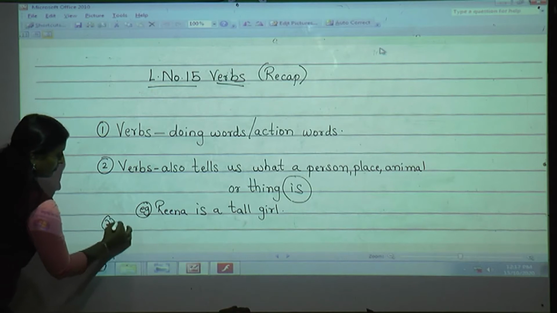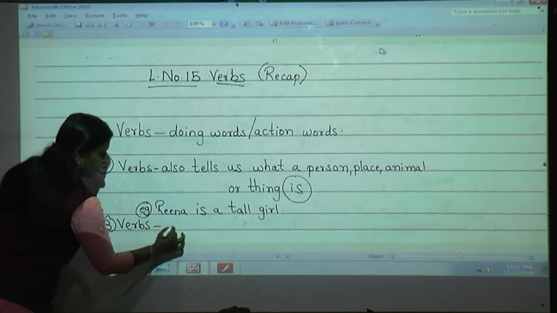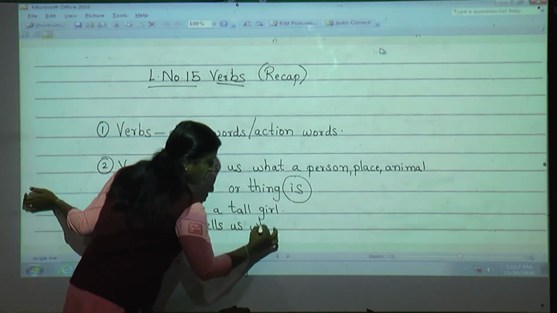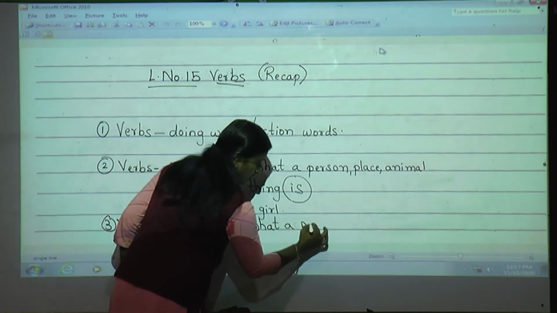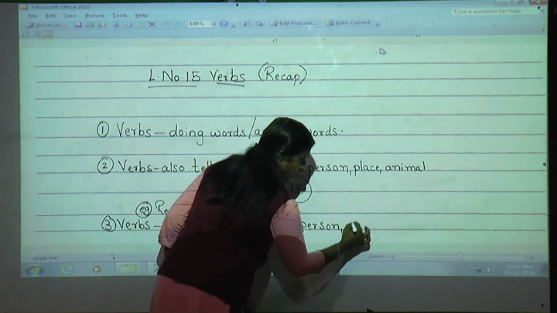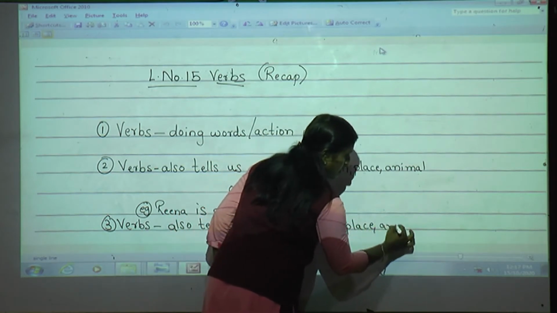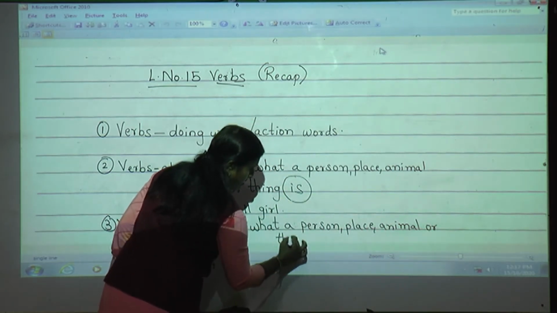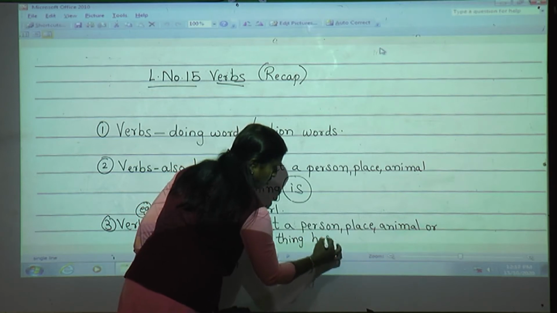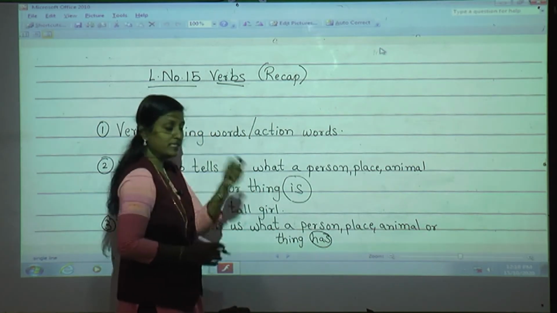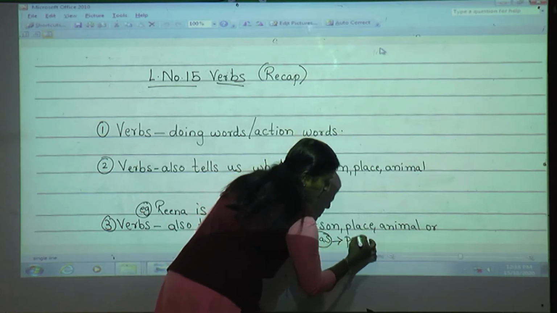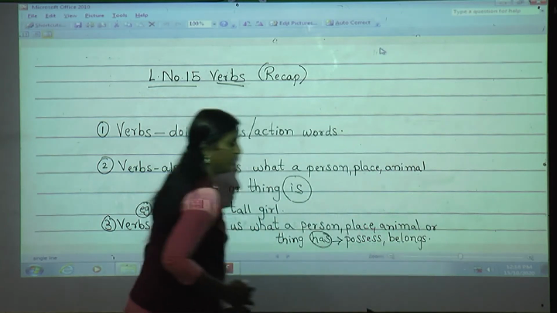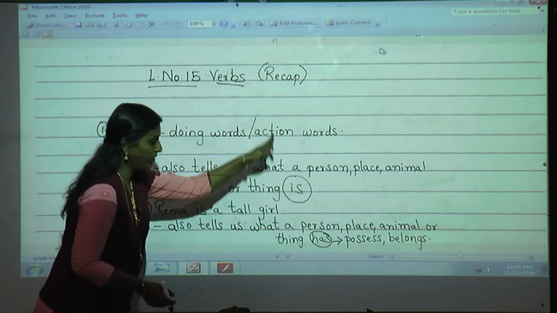And the third thing, what did we learn? Yes, verbs also tell us what a person, place, animal or thing has. Yes or no? Do you remember? Has. This has indicates possession, what we possess, and the things that belong to any person, place or animal. So these three we have learned.